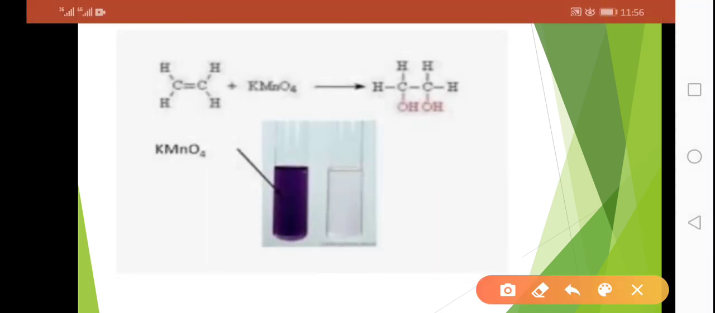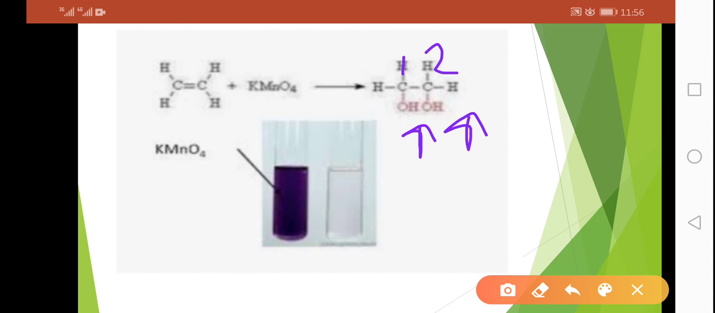In this pictorial description you can see that we have ethene, that is a carbon to carbon double bond, and after reaction with KMnO4 solution, we will obtain the product which can be called a 1,2-diol, that is ethane 1,2-diol. Here the two hydroxyl groups are present, one at carbon number 1 and the other hydroxyl group at carbon number 2. I am again mentioning the position, that is carbon 1 and carbon 2. So this hydroxyl group is present at carbon number 1 and this is present at carbon number 2. So it is a diol.